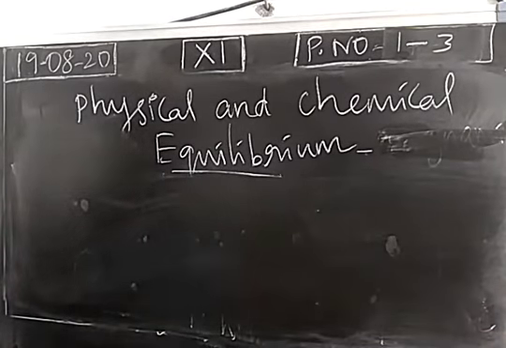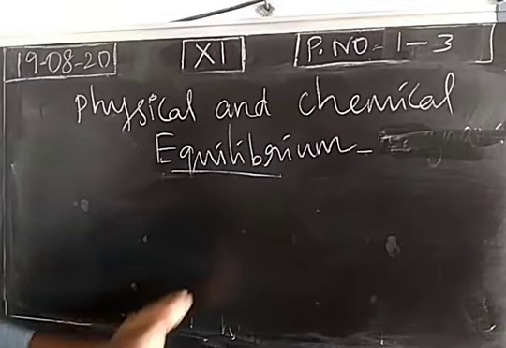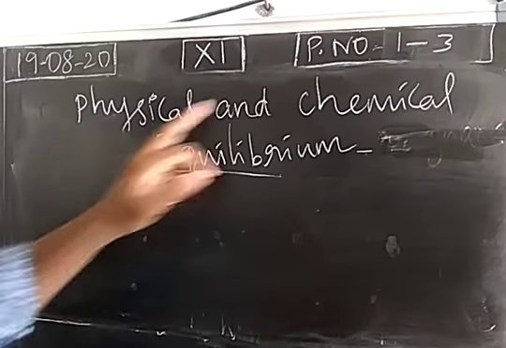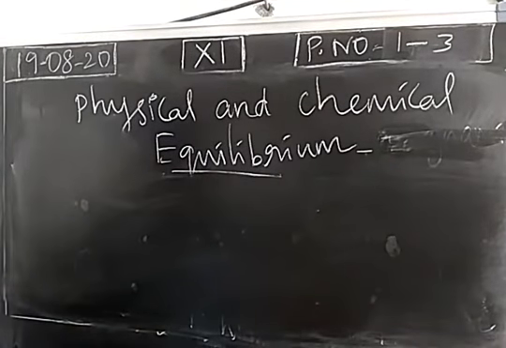So what is the importance of equilibrium? The importance of equilibrium is very high. Once equilibrium is reached, we have to make some changes in the equilibrium condition. Then only will we get either product or reactant. So if I would like to get ammonia, I have to make some changes in the conditions. I can change temperature or pressure, or I can add a catalyst, or I can change the concentration. So I have to do something to get the desired product. Once equilibrium is reached, the equilibrium should be shifted towards one side. So equilibrium is very important.